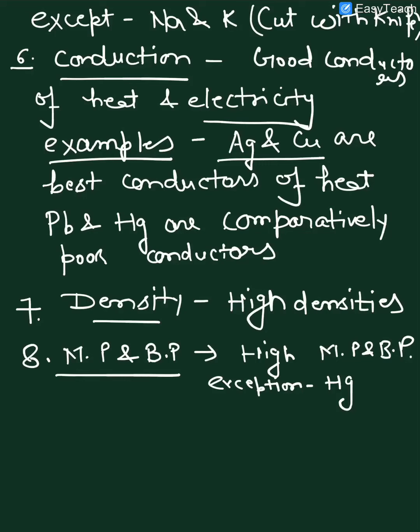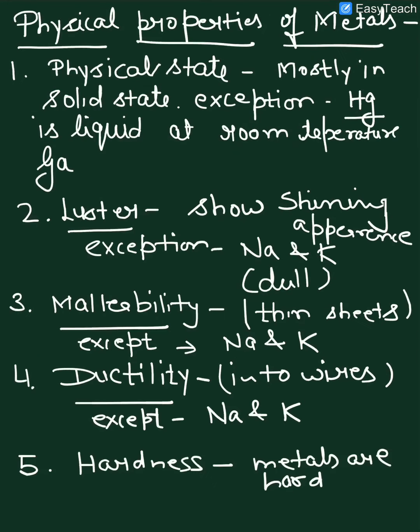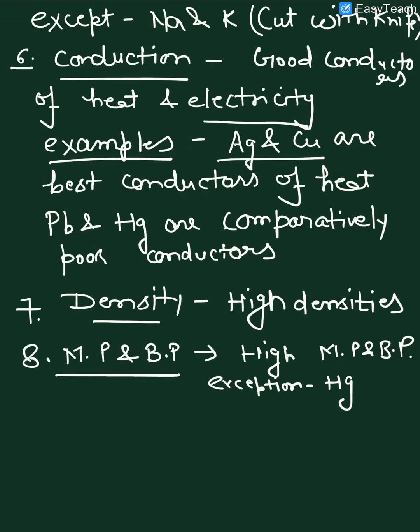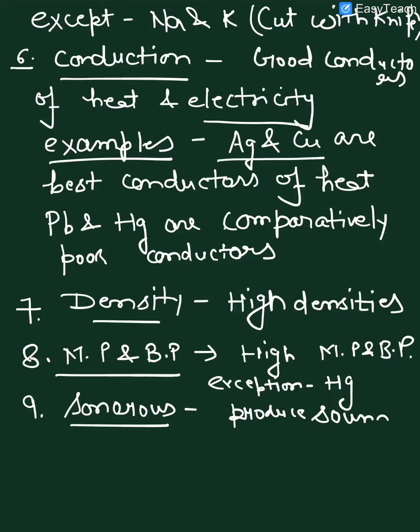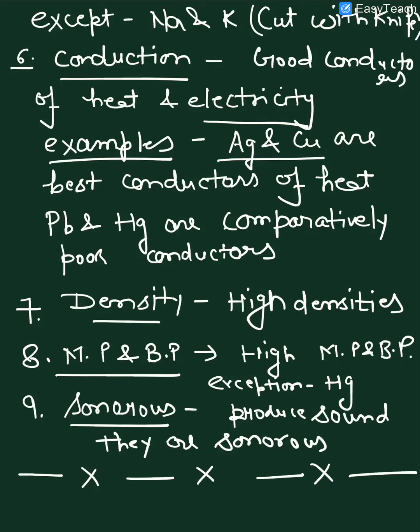One more point we can mention in this is sonorous. Sonorous means they produce sound when struck with some material. So metals are sonorous. In this way we can discuss all these physical properties related to metals.